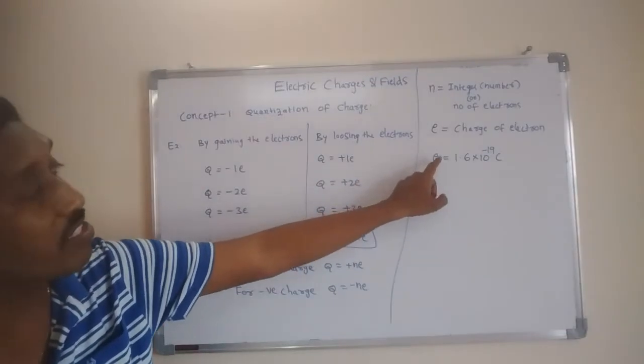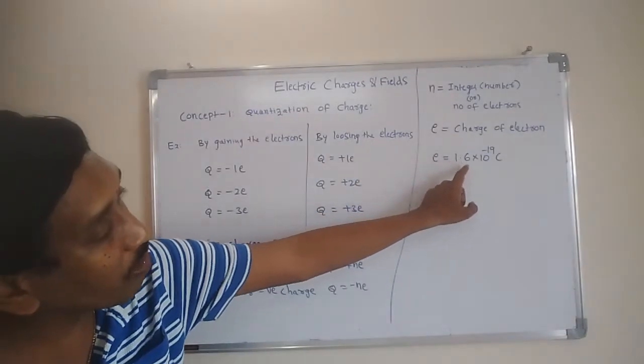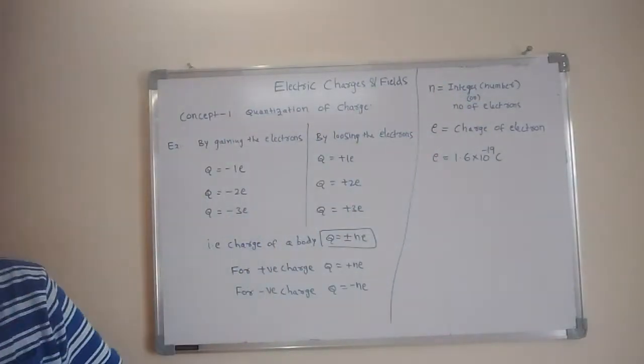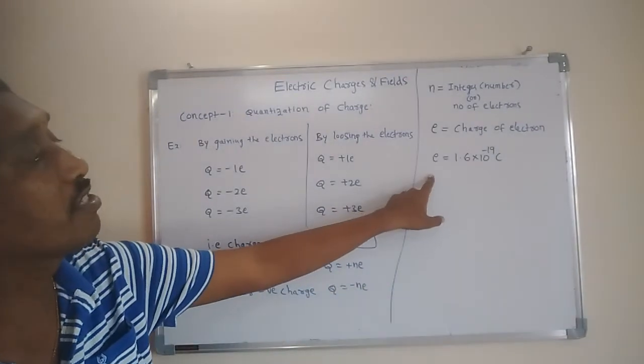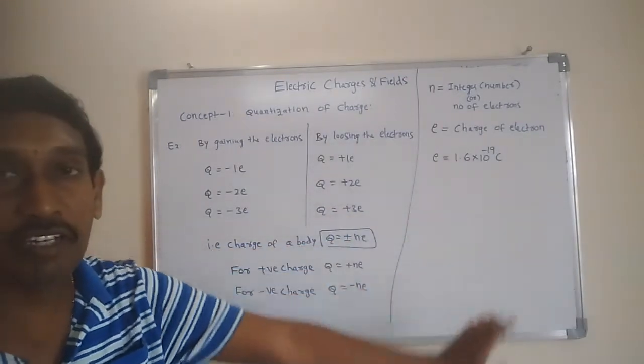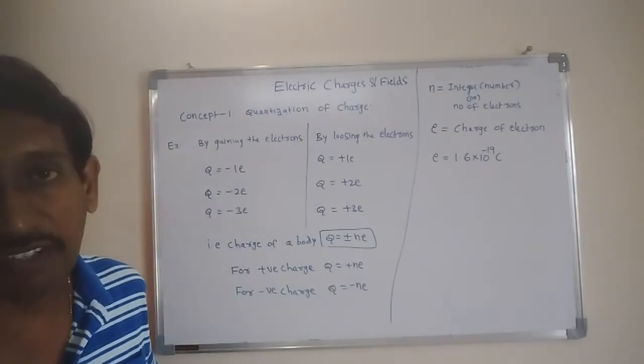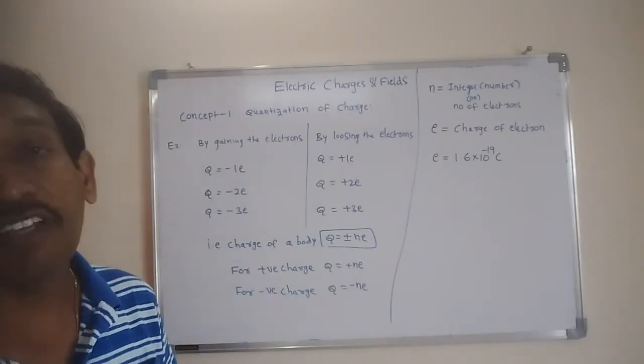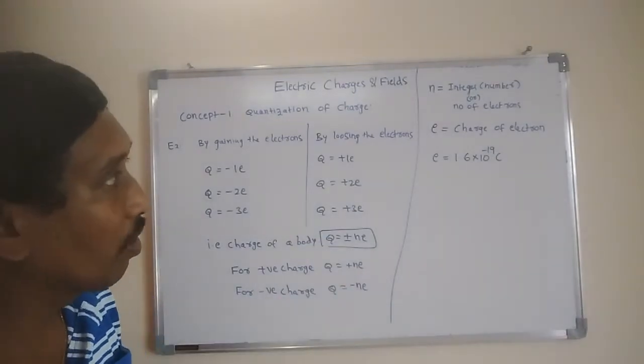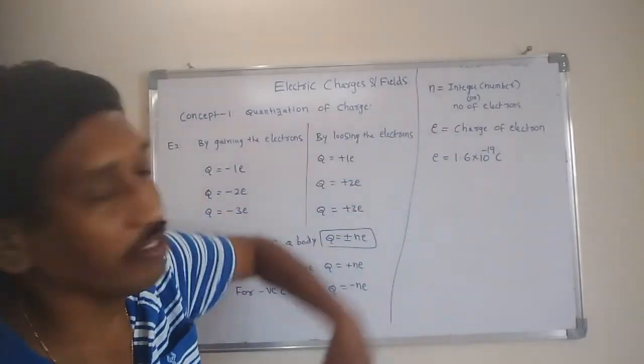Electron has negative charge, which means the electron charge is minus 1.6 into 10 power minus 19 coulombs, whereas the proton charge is plus 1.6 into 10 power minus 19 coulombs. That's the difference. This is called the charge of an electron, e. Okay, now it is a known value. N stands for the number of electrons.